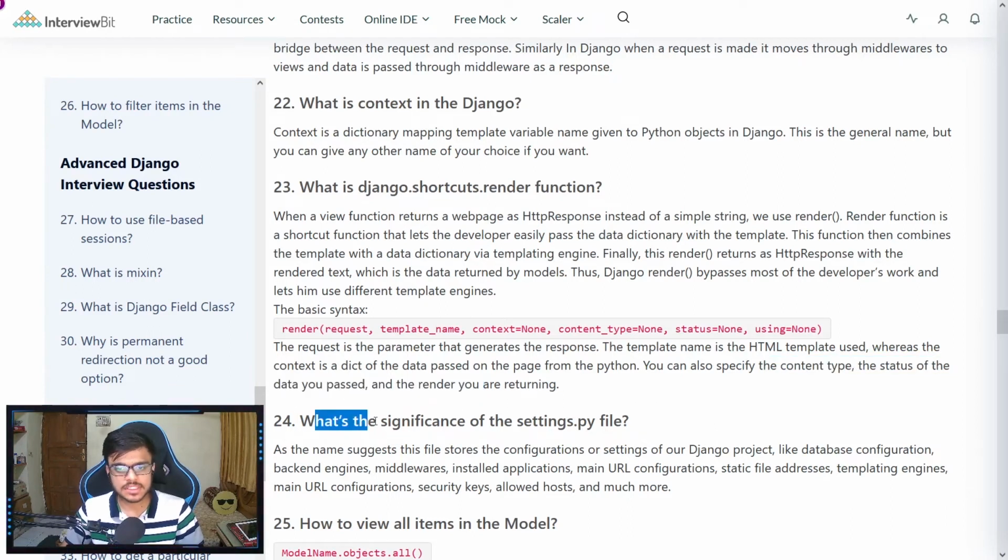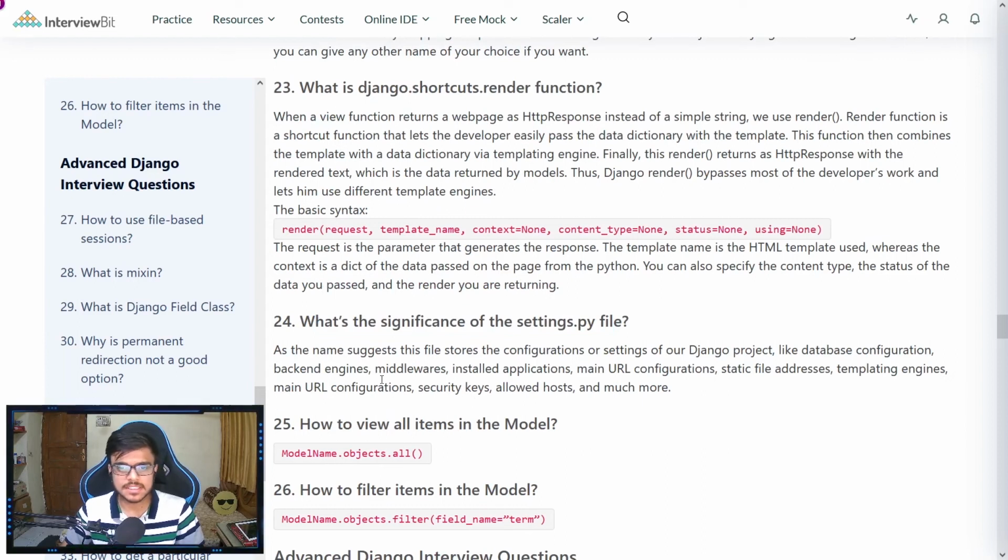Next question is, what's the significance of the settings.py file? As the name suggests, this file stores the configurations or settings of our Django project, like database configuration, backend engine, middleware, installed applications, URL configuration, static files, templating engines, etc.